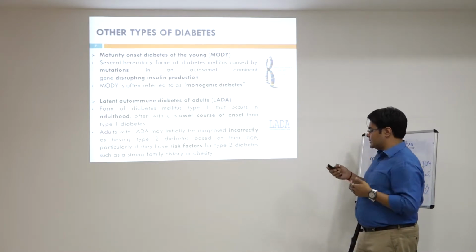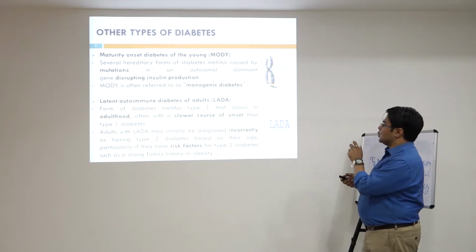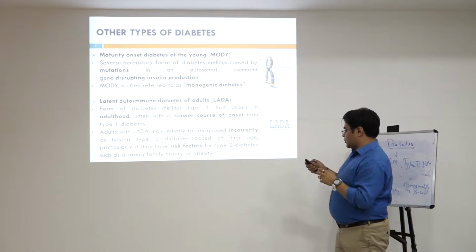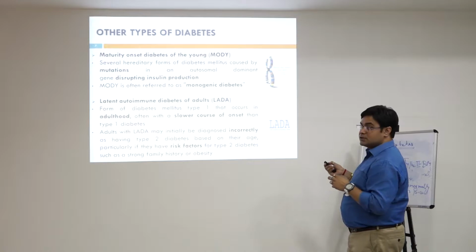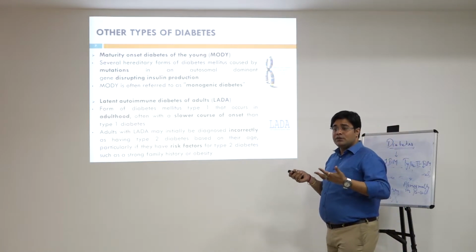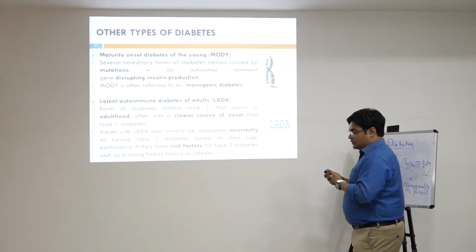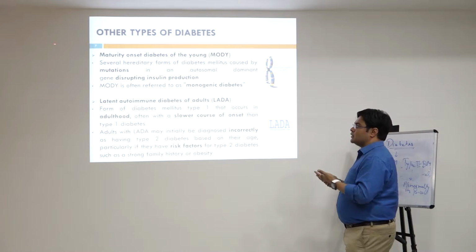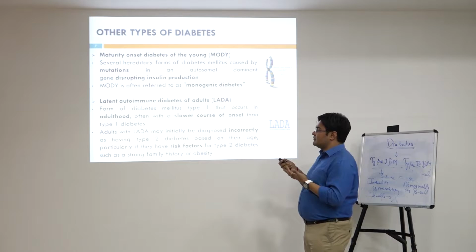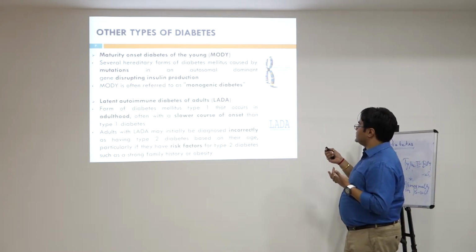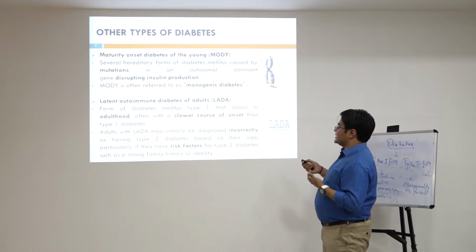There are some other types of diabetes, in which the first is maturity onset diabetes of the young, also called MODY, which occurs because of mutations in the gene which produces insulin. Insulin is the basic hormone which regulates the blood glucose level. It causes the glucose level to be within the controlled limit. So if there is disruption in the insulin gene, the insulin level will be less, and it is also referred to as monogenic diabetes.